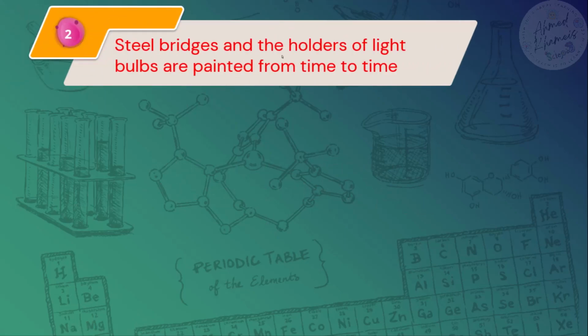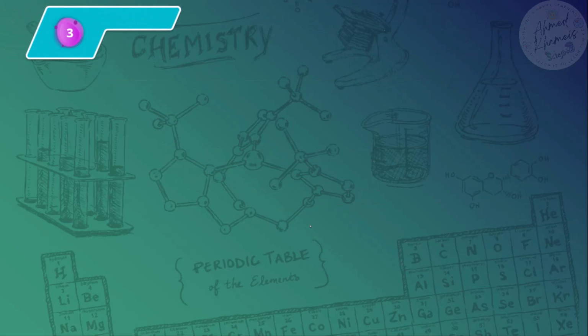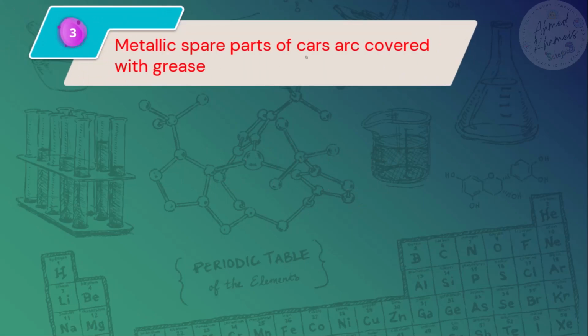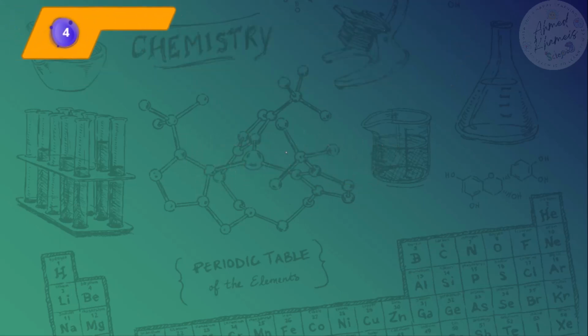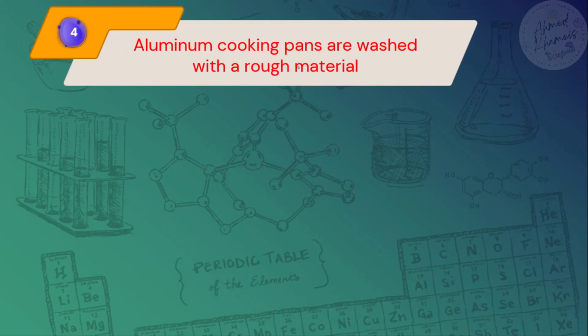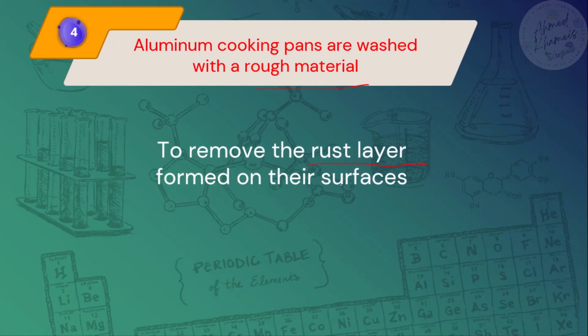Steel bridges and the holders of lights are painted from time to time. We paint them to cover them, so we prevent them from reacting with oxygen, to protect them from rust and corrosion. Metallic spare parts of cars are covered with grease, also to prevent the reaction with oxygen and protect them from corrosion. Aluminum cooking pans are washed with rough material to remove the rust layers.